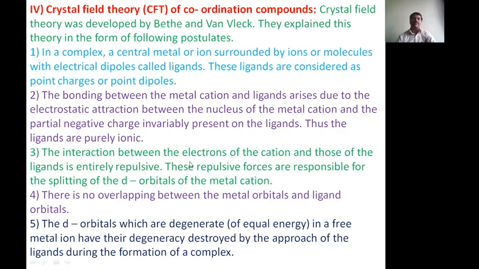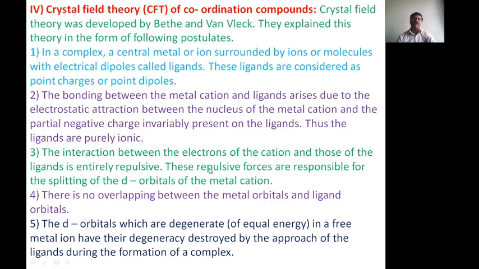Usually the metal contains electrons in the degenerate d orbitals, and they are negatively charged. These electrons repel the electrons present on the ligands when they approach, and therefore repulsion takes place.